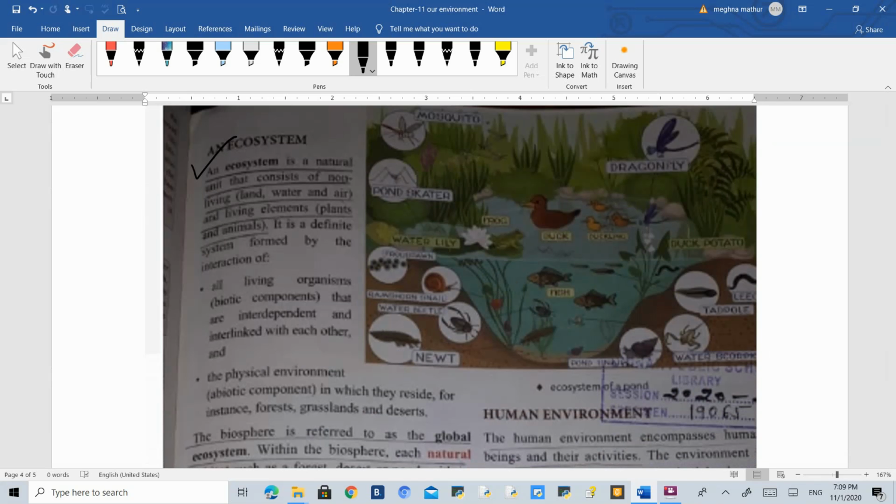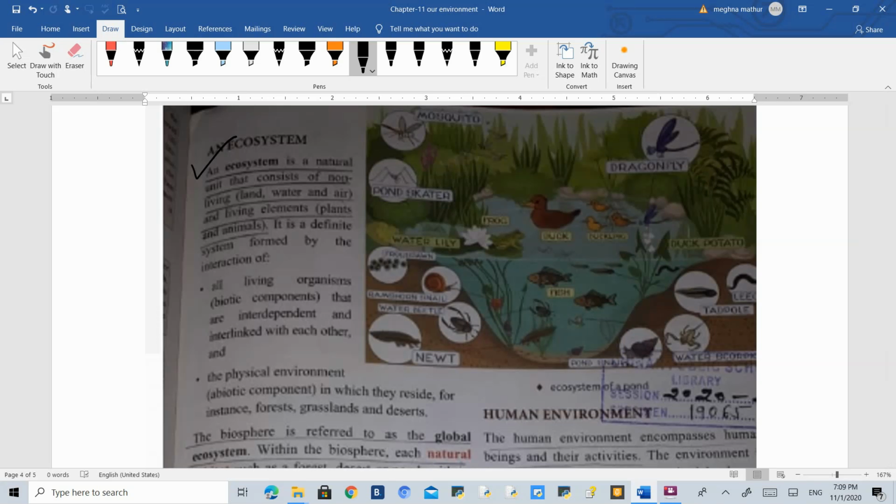On the next page, we will understand what an ecosystem is. An ecosystem comprises all the non-living and living elements. The non-living things are, for example, land, water, and air, that is, lithosphere, hydrosphere, and atmosphere. Living elements, plants and animals, they all comprise an ecosystem.